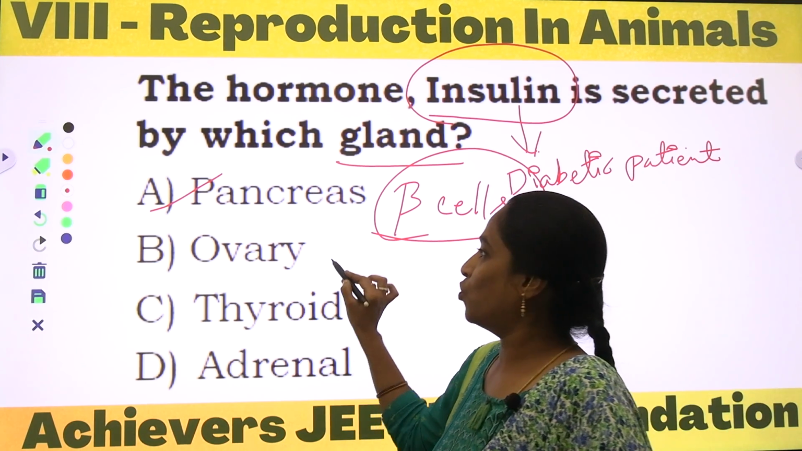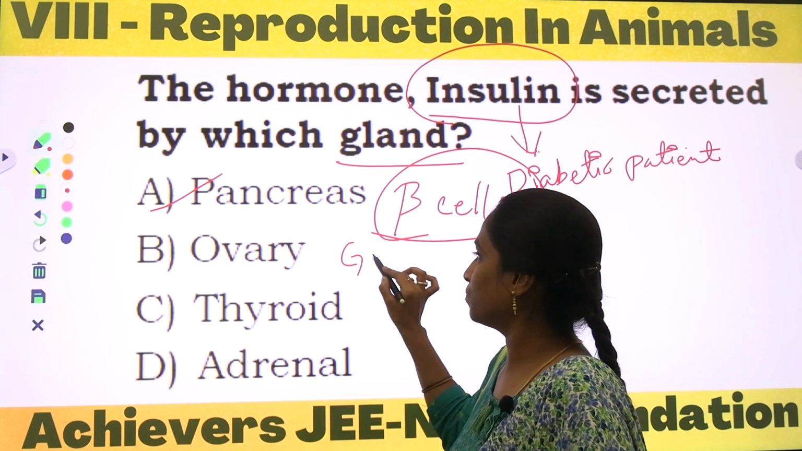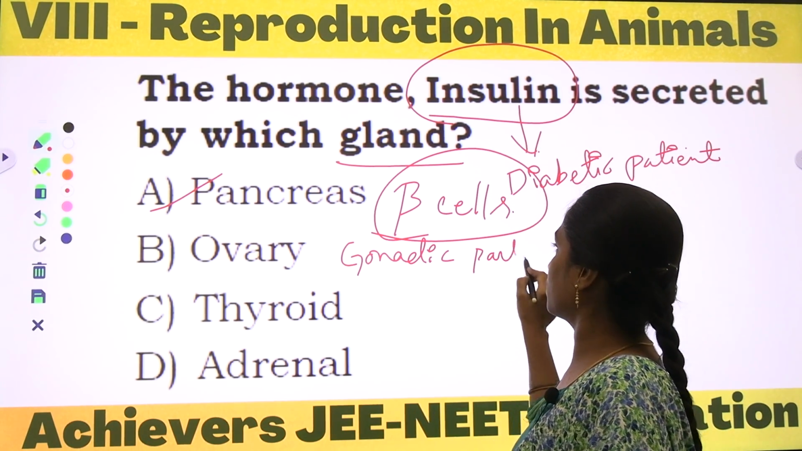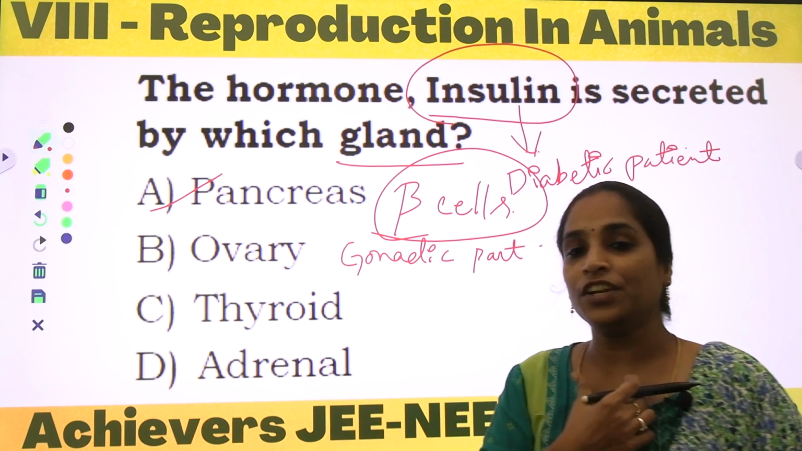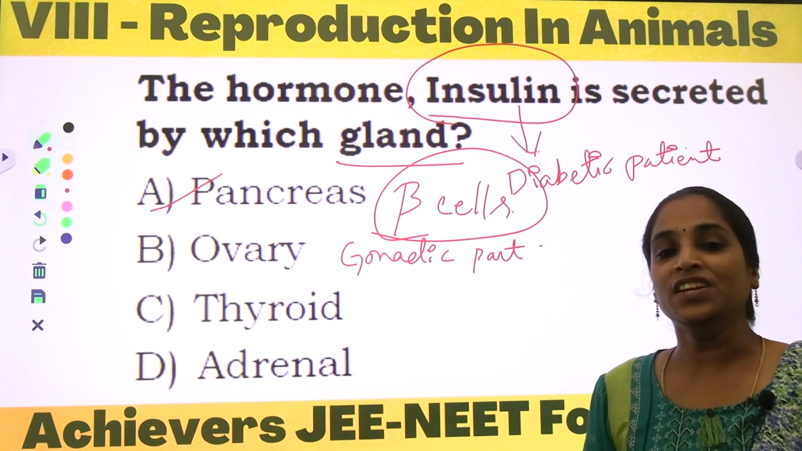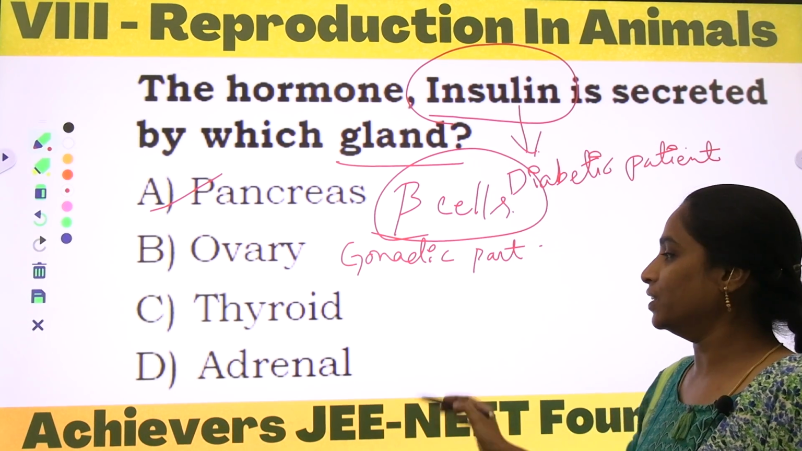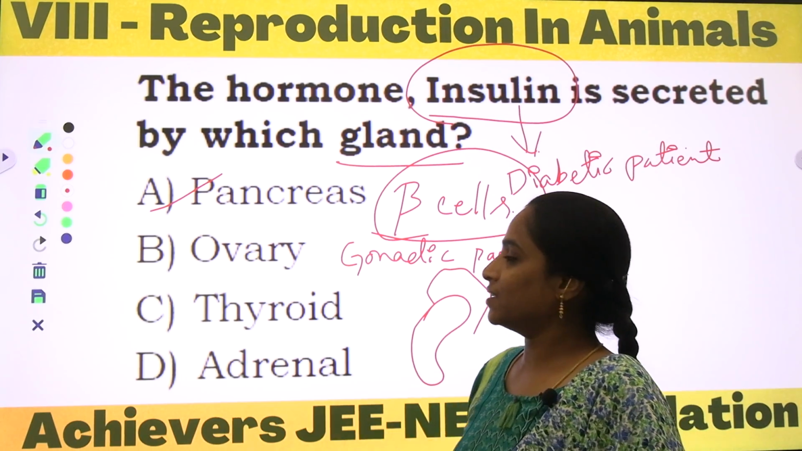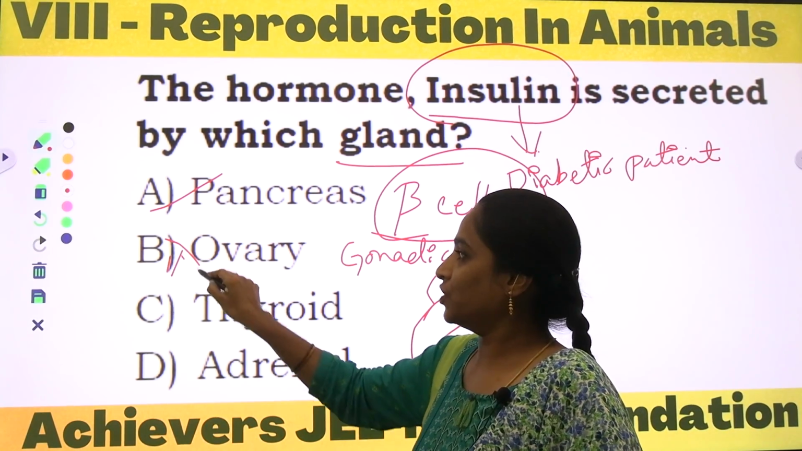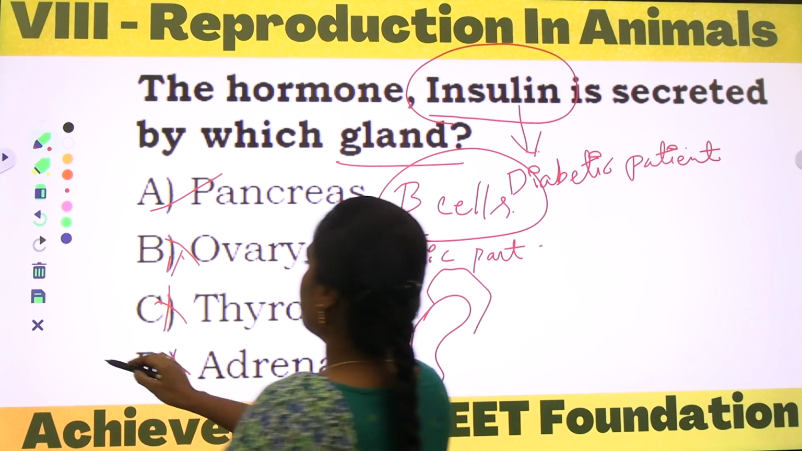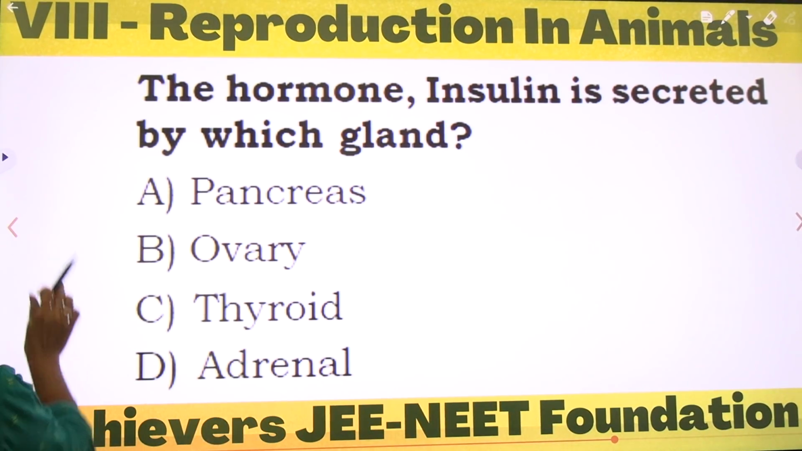Okay, and coming to ovary, it is the gonadic part. Thyroid is related to the thyroid gland, and adrenal is related to the adrenal gland which is seated on the kidneys. Okay, as we have discussed previously, the pancreas is the correct option. The remaining three are the wrong options. Okay, next.